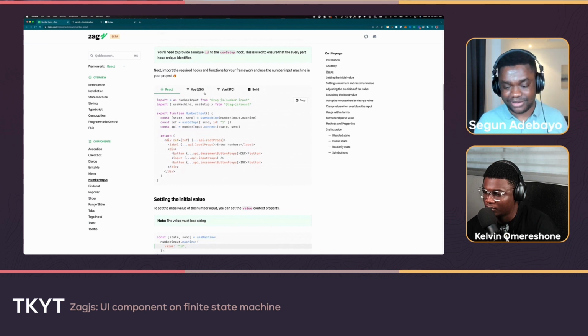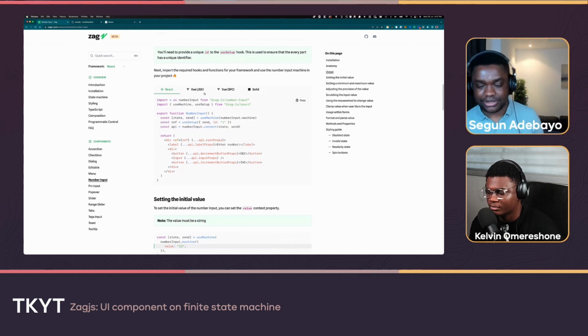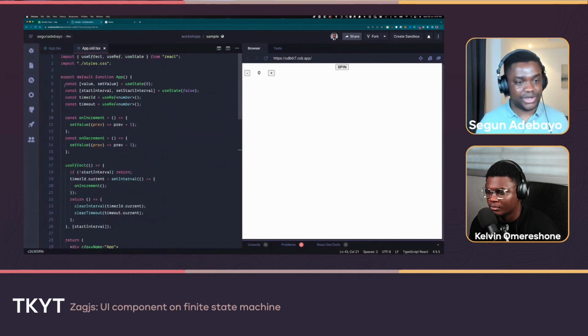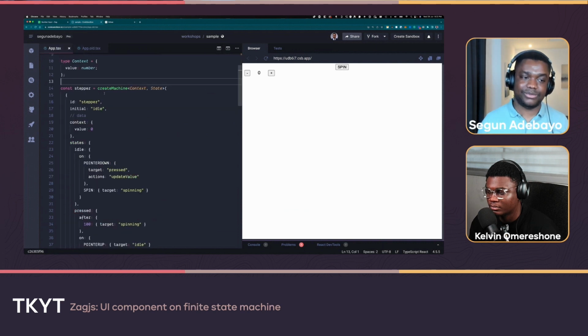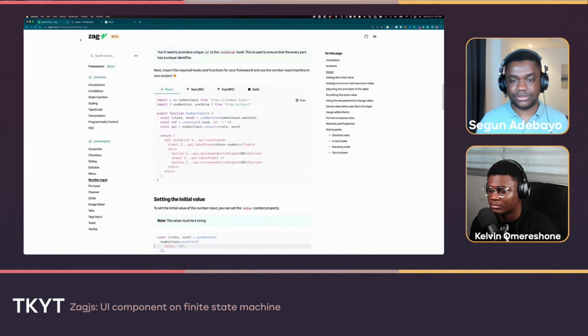Your CTO can tell you one day we are moving to Solid.js, and what do you do about that? You then start to work around the tedious code that we had before, and figure out how to port all of this over to Solid.js syntax. When in an ideal sense, you're not supposed to focus on syntax. You're meant to focus on modeling the system or that component, and regardless of the framework it lands in, you're still able to use that. So that's why we built Zagjs.